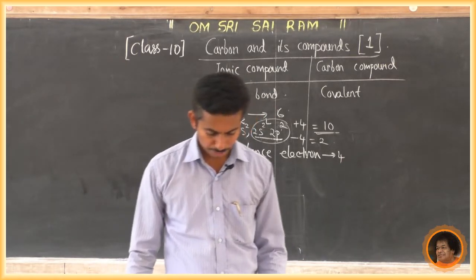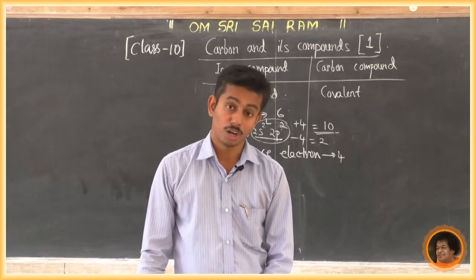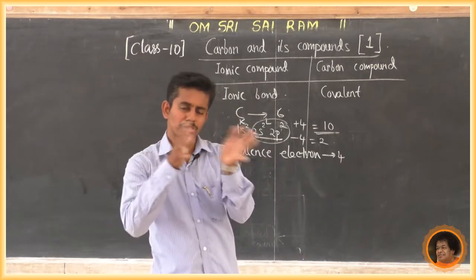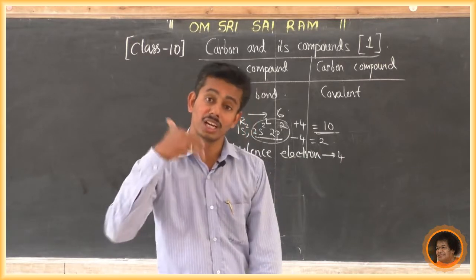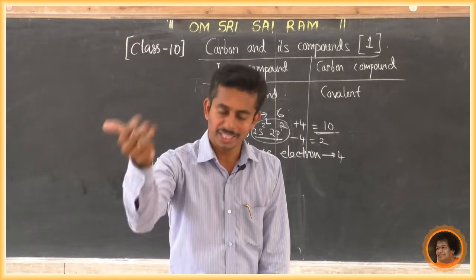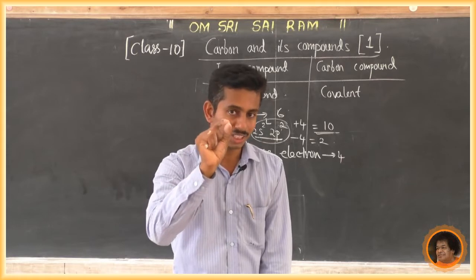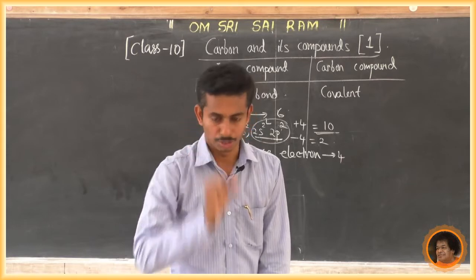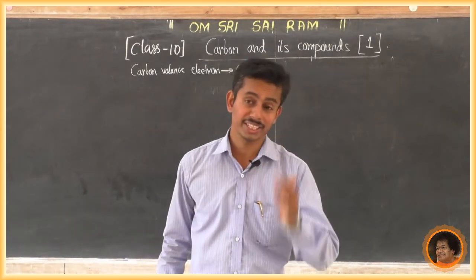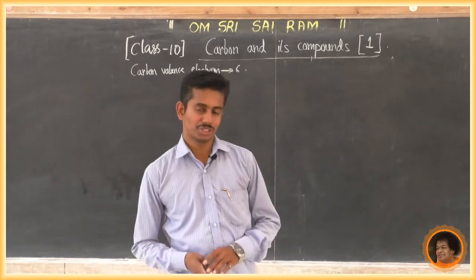So carbon overcomes this problem by sharing its valence electrons with other atoms of carbon or with atoms of other elements. Not only carbon shares electrons, but carbon also bonds with any other carbon or any other element with the help of a covalent bond. So carbon overcomes this problem by sharing its valence electrons with other atoms of carbon or other elements. How does it share?